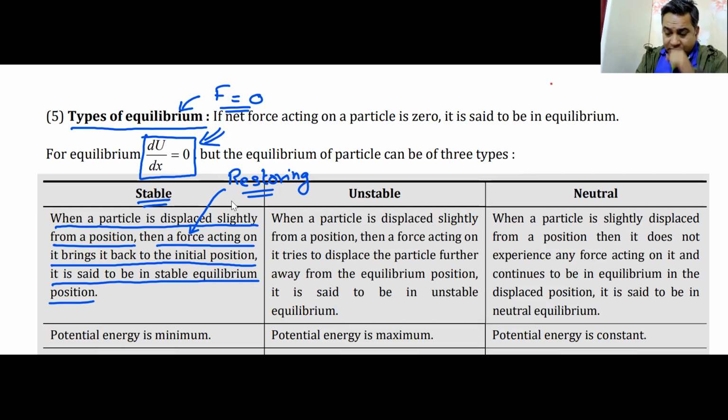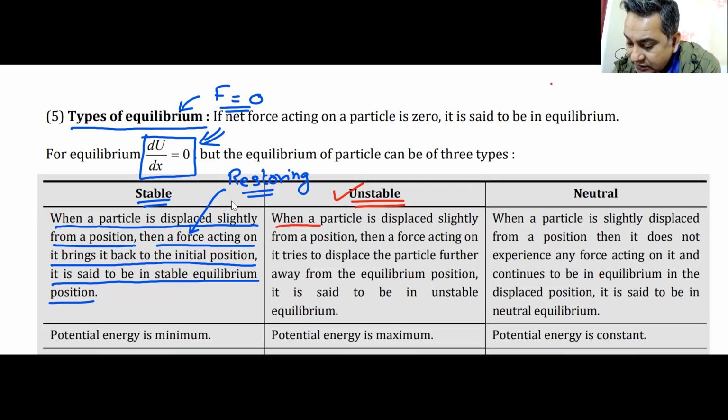What about the unstable equilibrium? The second type of equilibrium marked in red is the unstable equilibrium. Now, what happens in unstable equilibrium? If you go back to the previous class, you have a hemispherical bowl and you have a ball at the top of that hemisphere or hill. As long as it is on the top, nothing happens. It is in equilibrium. But as soon as I disturb it, it will just go down. It will never come back. It has no tendency of coming back.